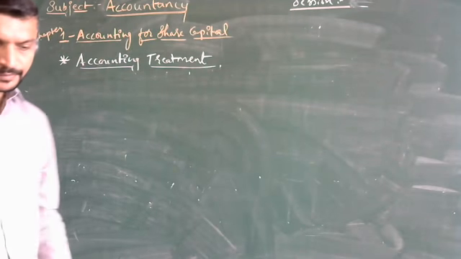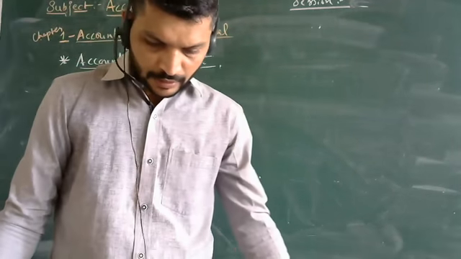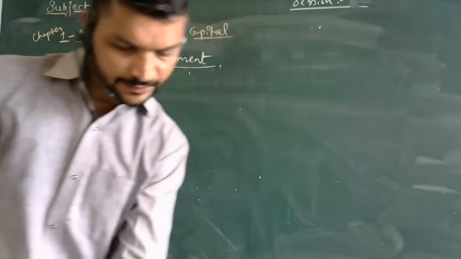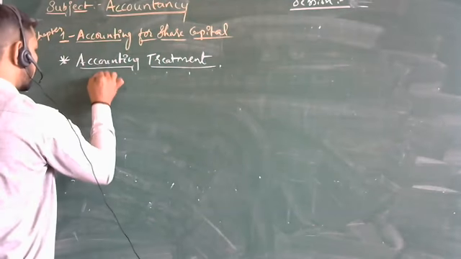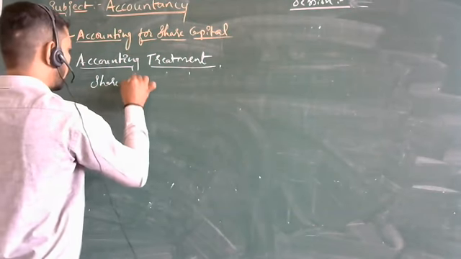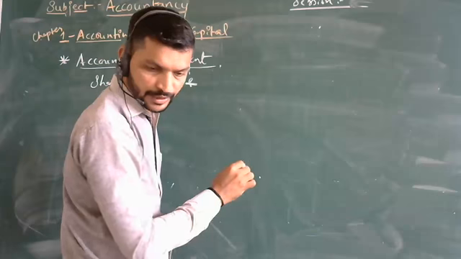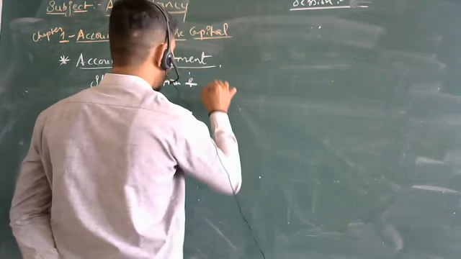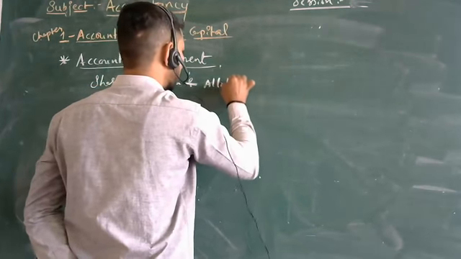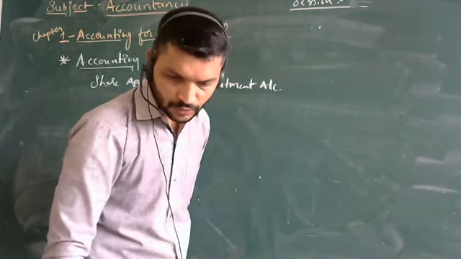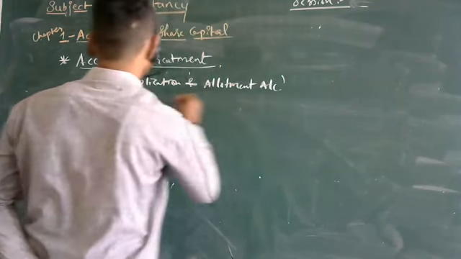I will write here. The first entry: the combined account is maintained for combined entries for share application and share allotment. These two we are taking combinedly.